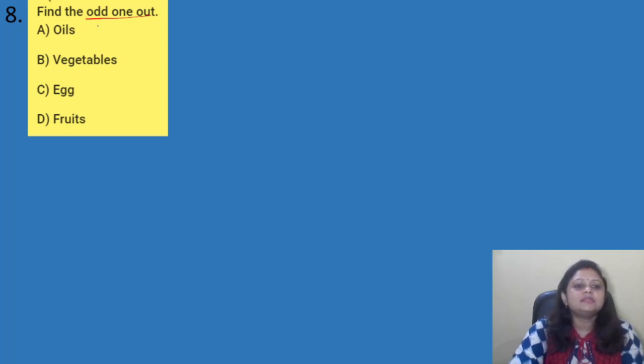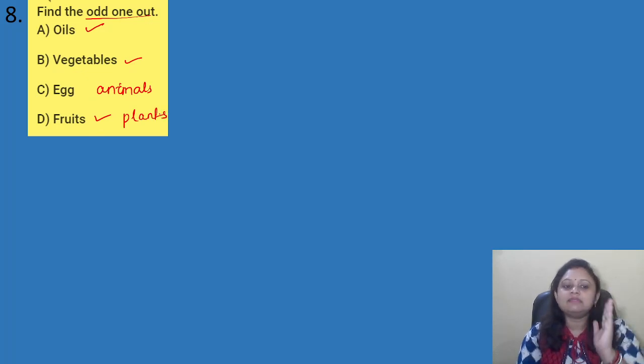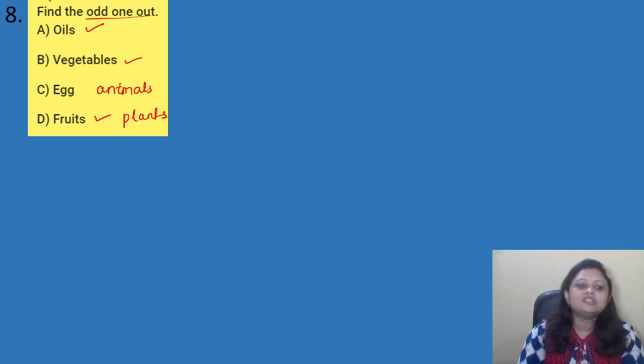So oils, they are obtained from plants. Vegetables are also obtained from plants. Egg is obtained from animals. Okay. Fruits are also obtained from plants. So here oils, vegetables, fruits are obtained from plants and egg is obtained from animals. So which one will be the odd one out? It will be option C, that is egg.